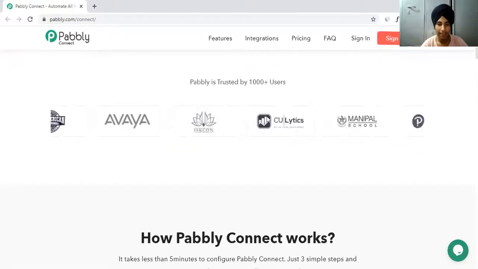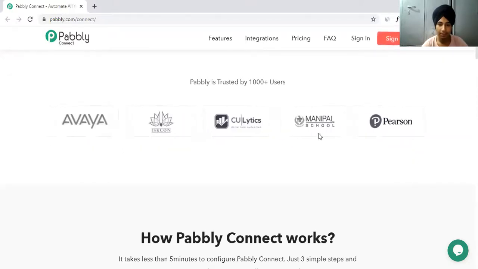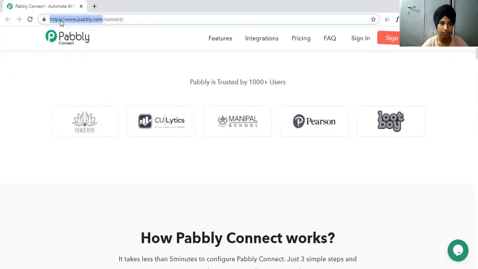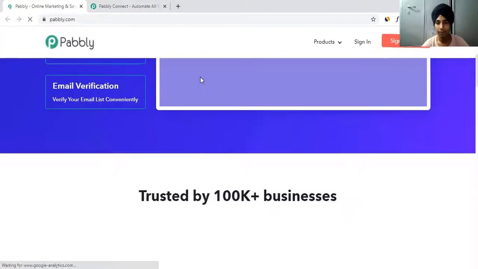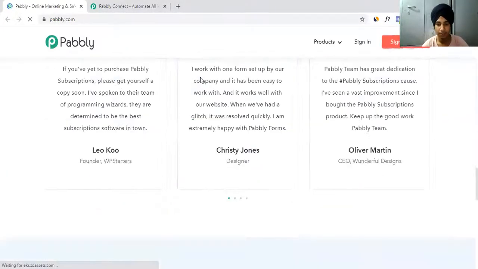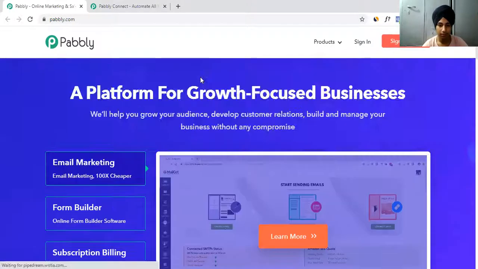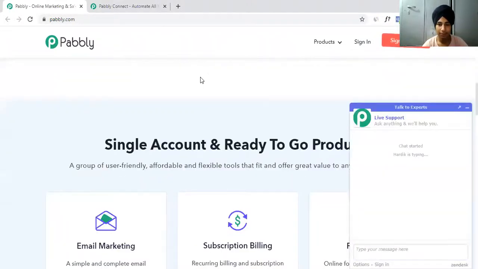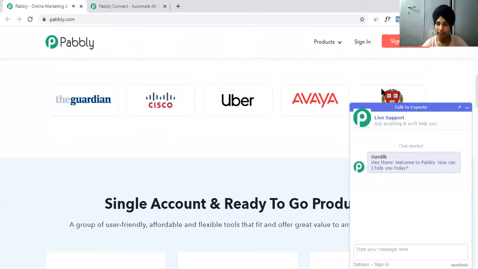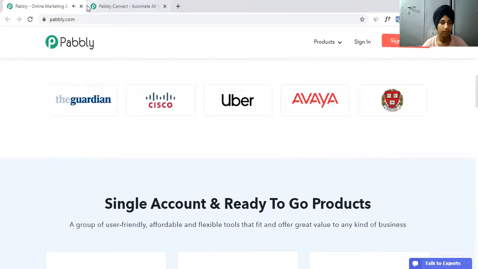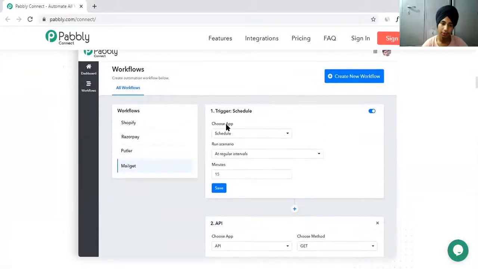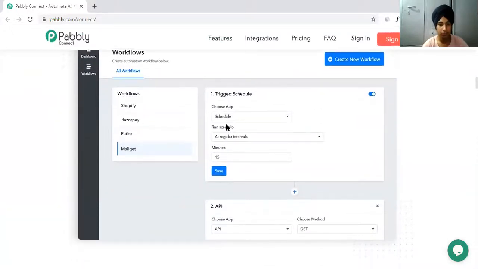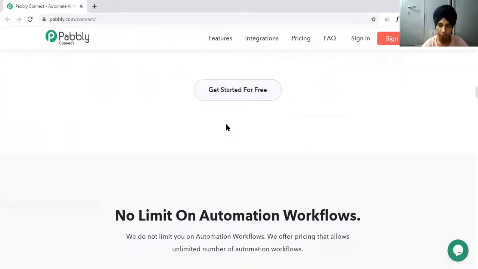As you can see, they are trusted by lots of brands. And Pebble is also used by, sorry, not Google, Uber. So here is Uber. As you can see, they are also used by Uber, Cisco, and the Guardian. So this is normal. I do not want this. And how Pebble Connect works. This is how their interface looks like, the workflows and everything. You can take a look over here.